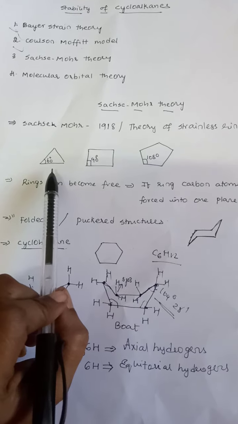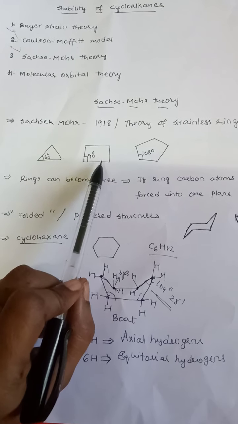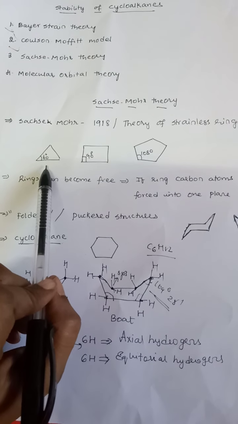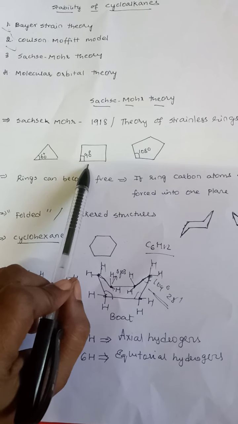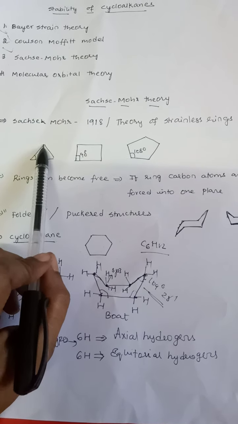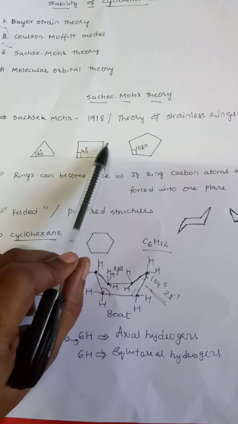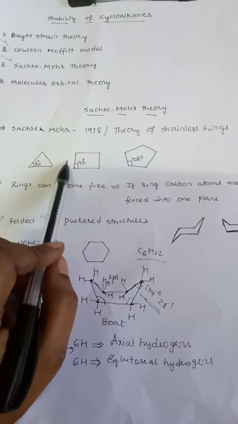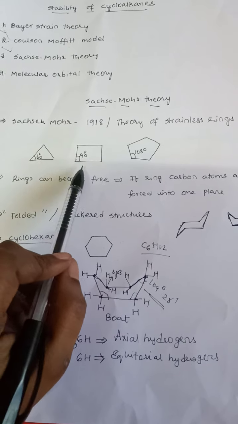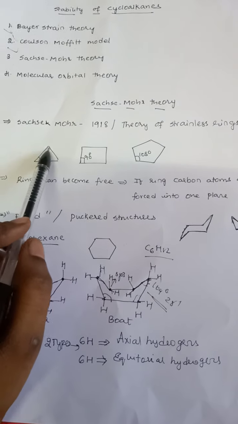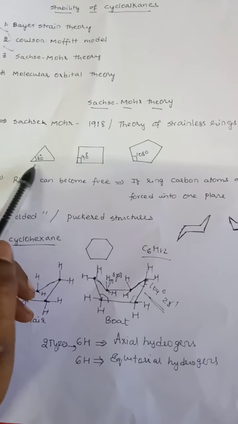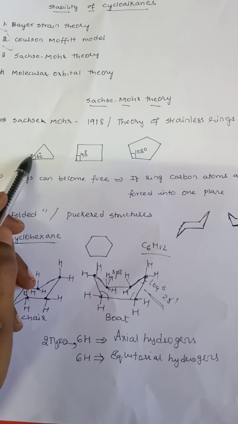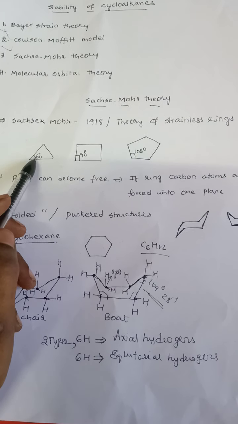If you see the structures of lower cycloalkanes like cyclopropane and cyclobutane, which have bond angles of 60 degrees and 90 degrees, all the carbon atoms of the ring are forced into a single plane, in order to have planar geometry. Because they are forced into a single plane, they deviate from the normal tetrahedral angle of 109 degrees to 60 degrees.